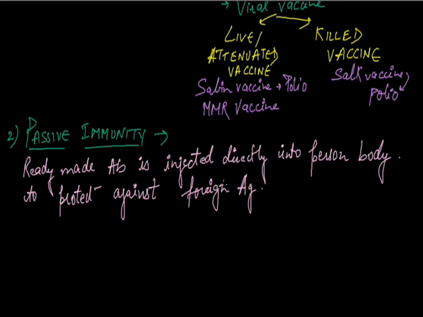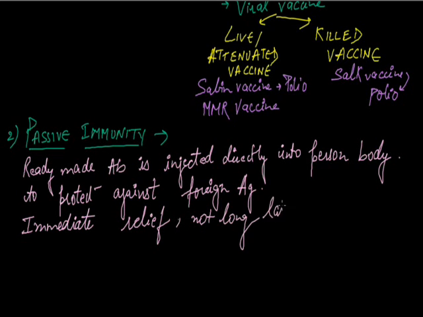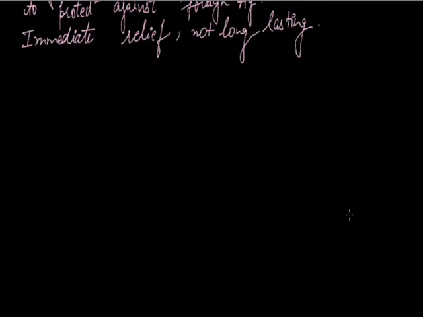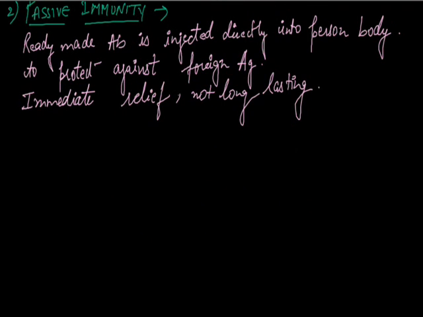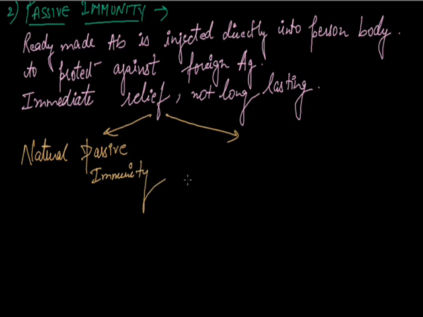It provides immediate relief as they are given artificially, but they are not long lasting. Like active immunity, it is further divided into two parts: natural passive immunity and artificial passive immunity.